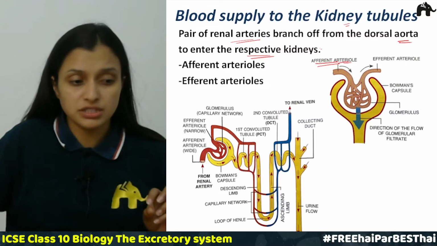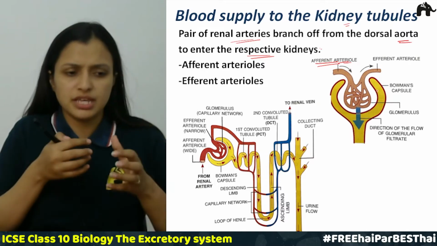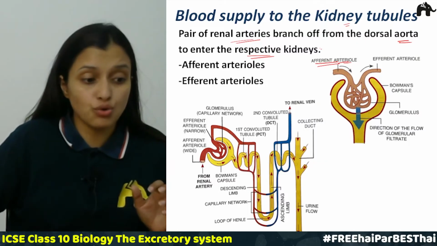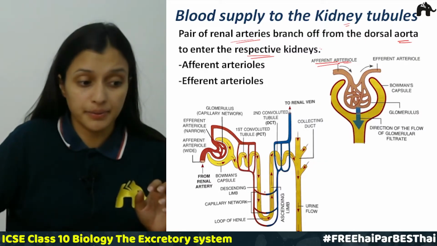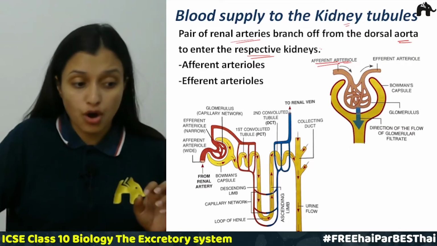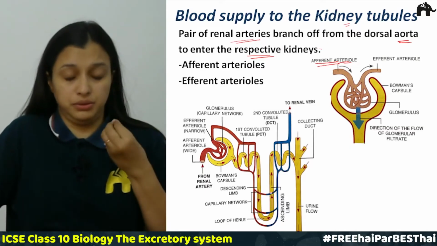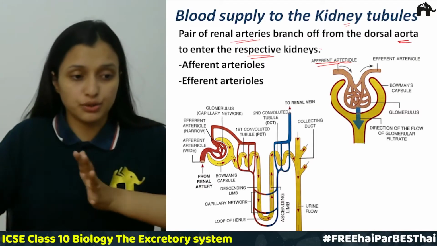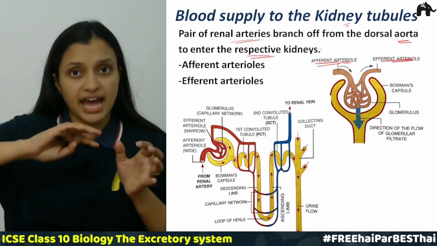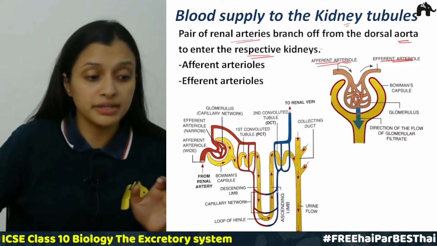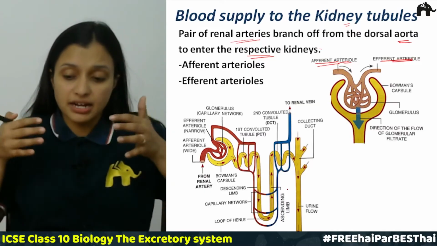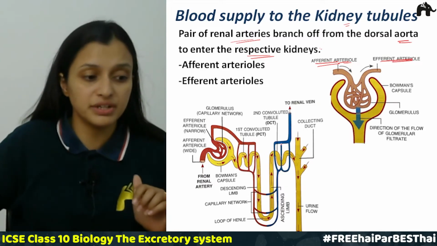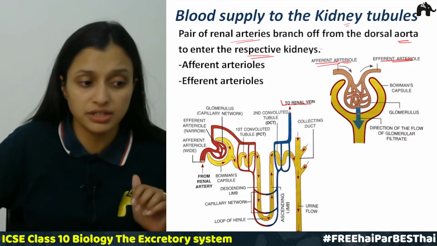These afferent arterioles break into capillaries from where the blood gets filtered out. They pass through all these parts, the PCT, then the loop of Henle, and from here the rest of the blood is passed into the efferent arterioles, which carry this blood away from the heart. Now over here it will start merging into a single arteriole, which is called the efferent arteriole. From the efferent arteriole, this blood goes into the renal vein.